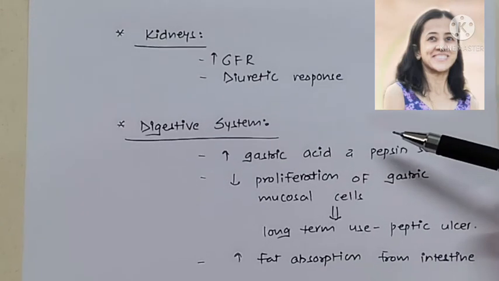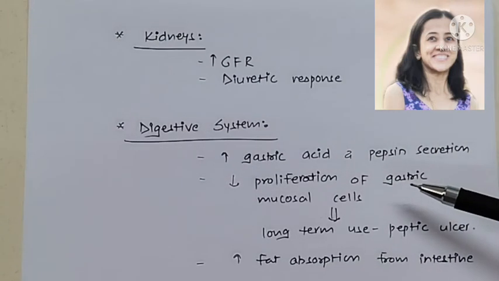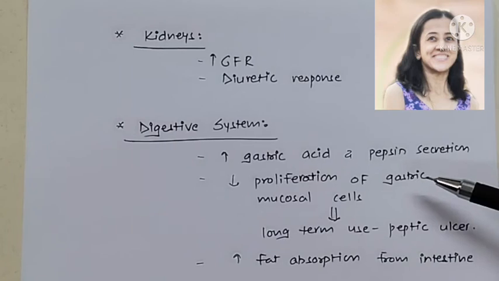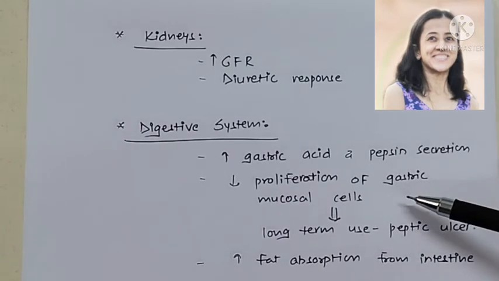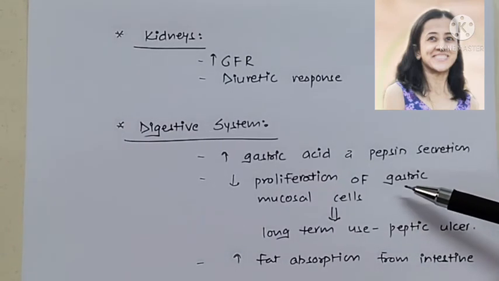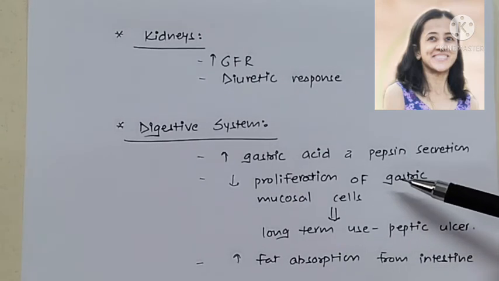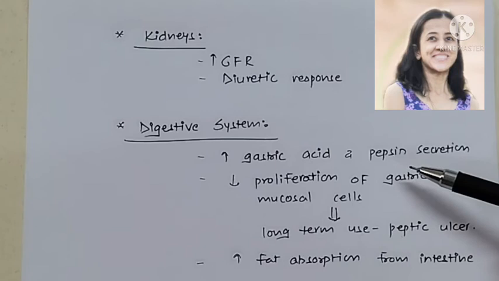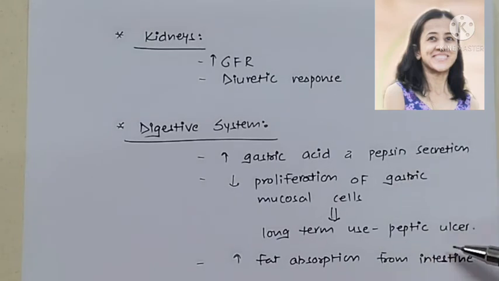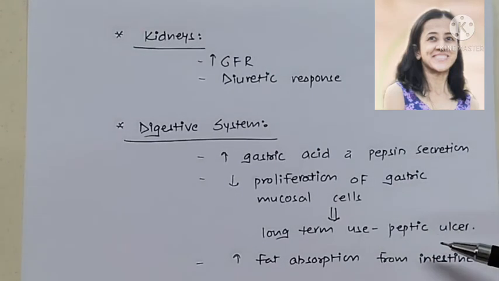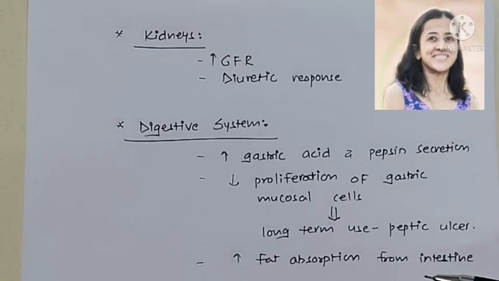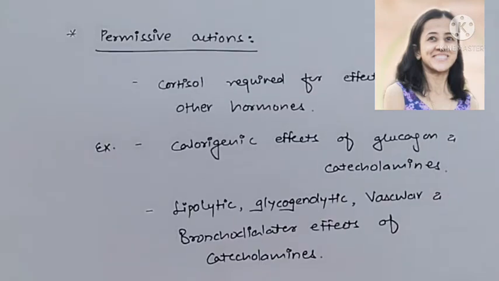Effects on the digestive system, it increases secretion of gastric acid and pepsin, and it decreases the proliferation of gastric mucosal cells. So when they are used for a long period of time, because of decreased proliferation of mucosal cells and increased secretion of gastric acid and pepsin, that may lead to peptic ulcer. Also, it increases fat absorption from intestine into the lymph.